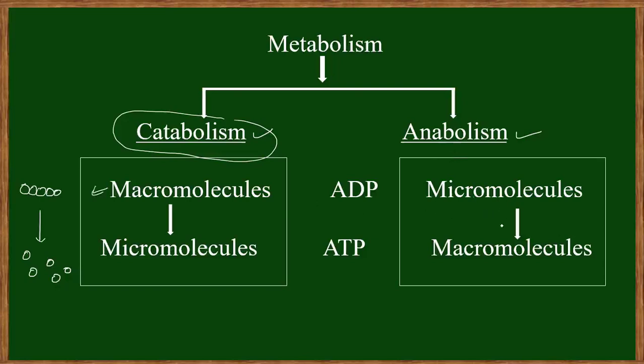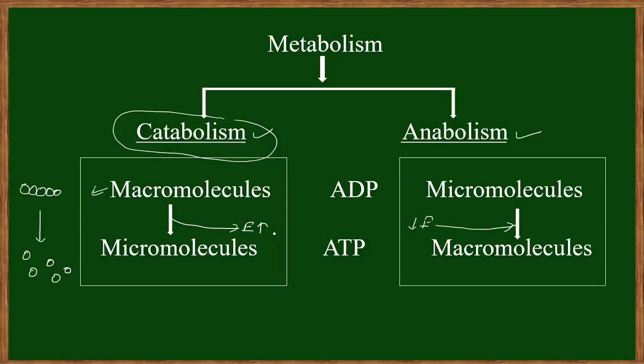Micromolecules convert into macromolecules. When a macromolecule converts into micromolecules, energy is released, and when micromolecules convert into a macromolecule, energy is consumed. This is the major difference.